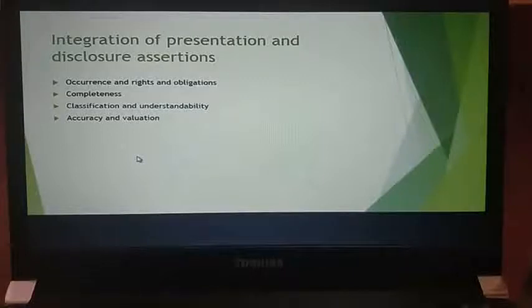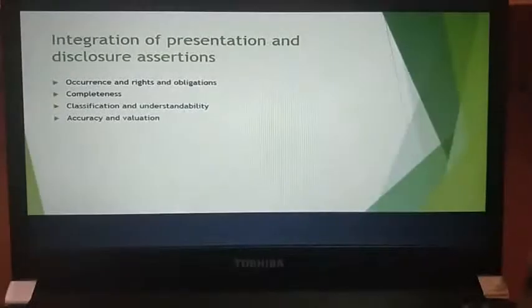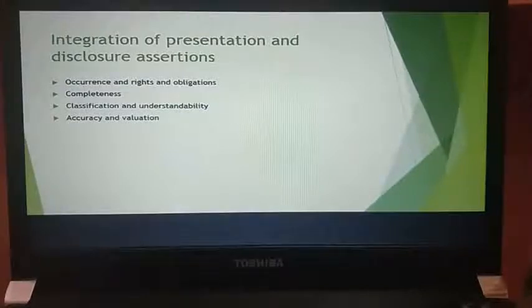Next, you have accuracy and valuation. How accurate, again, the information is, how accurately it is absorbed. Okay, the transaction is absorbed, how accurately the information is asserted. Okay, and the account balance assertion has been extended to accuracy, valuation and allocation. How effective accuracy is, how you are evaluating it, and how you are again allocating it.